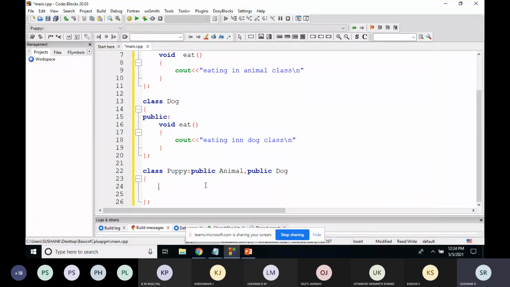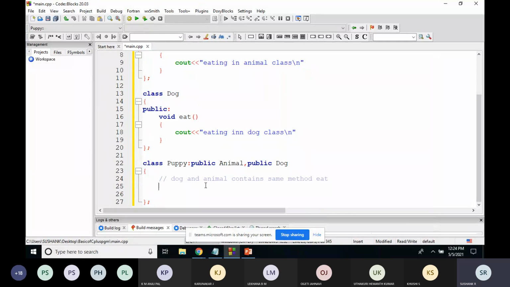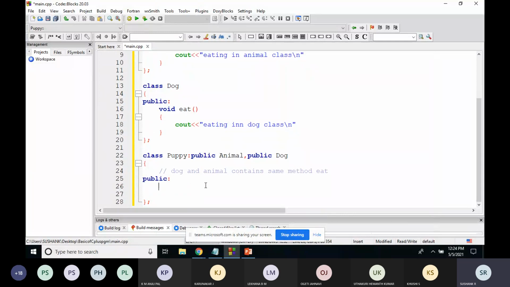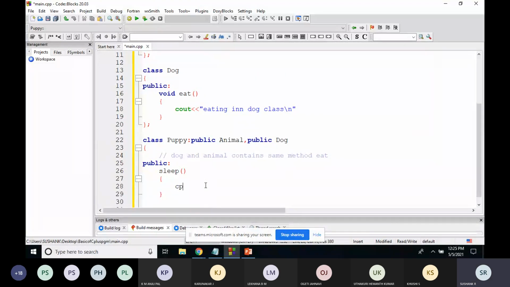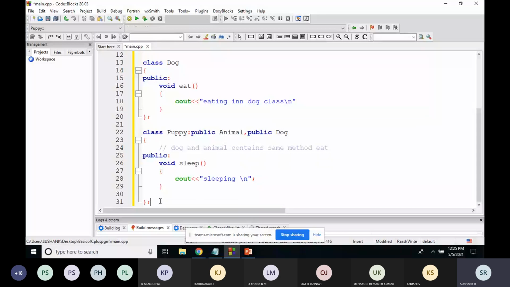But both the dog class and the animal class contain the same method, eat. So to know how it will work, I'll add one method to this puppy class, called the sleep method. It will just print sleeping. That's all. Now we'll go to the main function. Here only, we will understand the actual implementation.